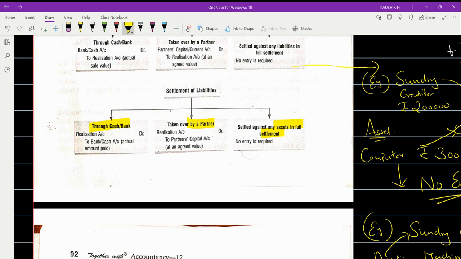So if the settlement is happening in such a way, the first one is realization account to cash or bank account. That means when you settle any liabilities, then the entry will be realization to cash or bank account. I repeat it, realization account debited to cash or bank account.